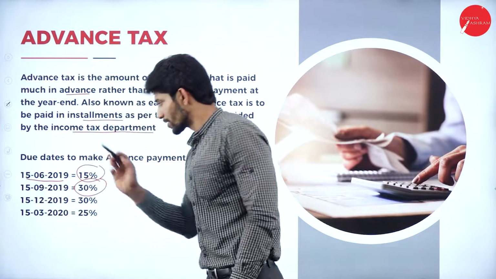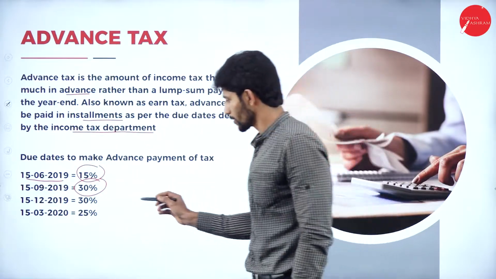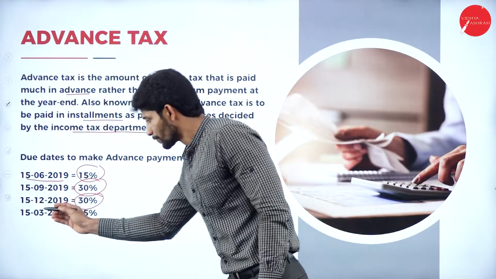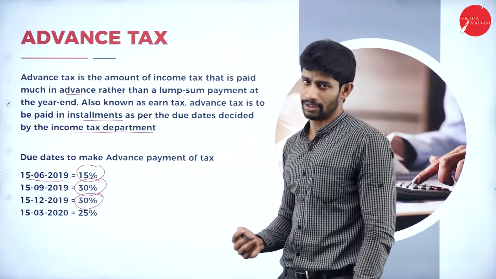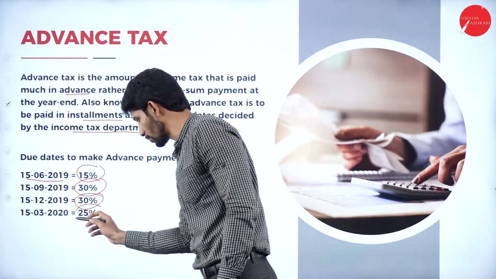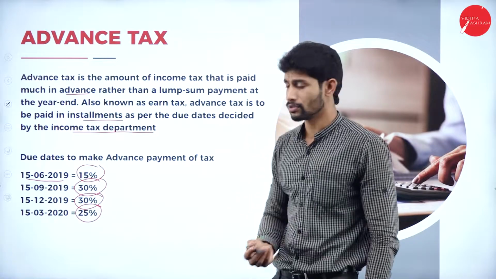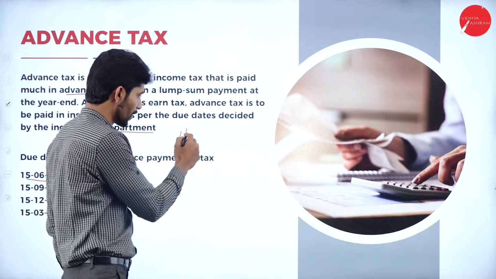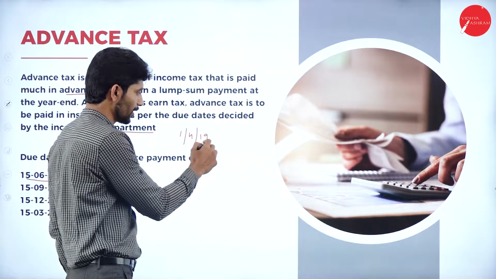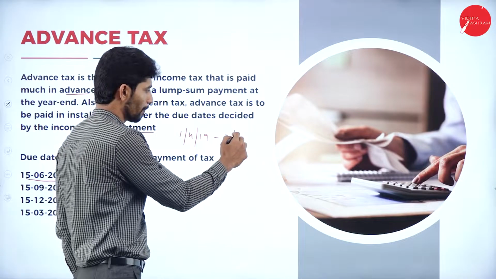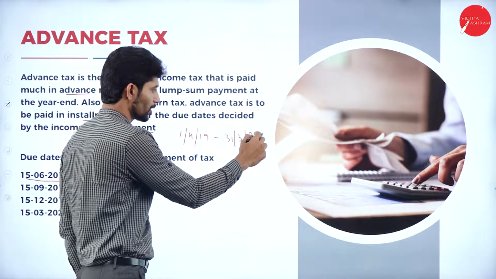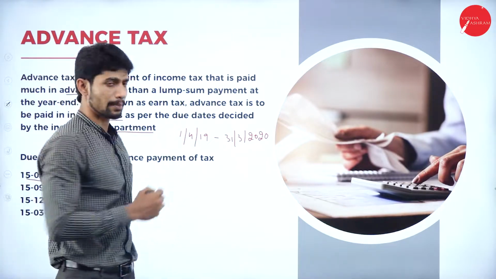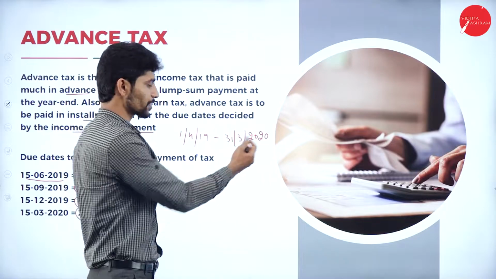Next, 15th December of every year, you are supposed to make another 30% as advance tax, and 15th March of next year, you are supposed to make the payment of 25%. So what is this next year? Financial year starts with, say, 1st April 2019 and ends with 31st March 2020. So always the financial year starts with 1st April of every year and ends with 31st March of next year.